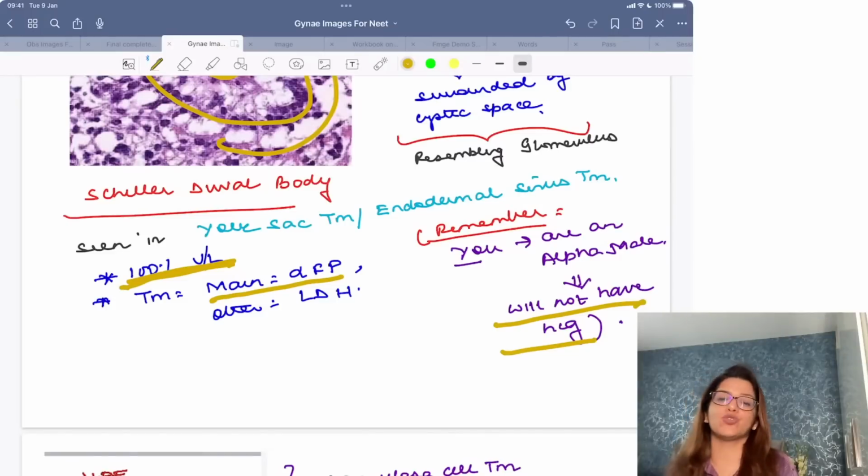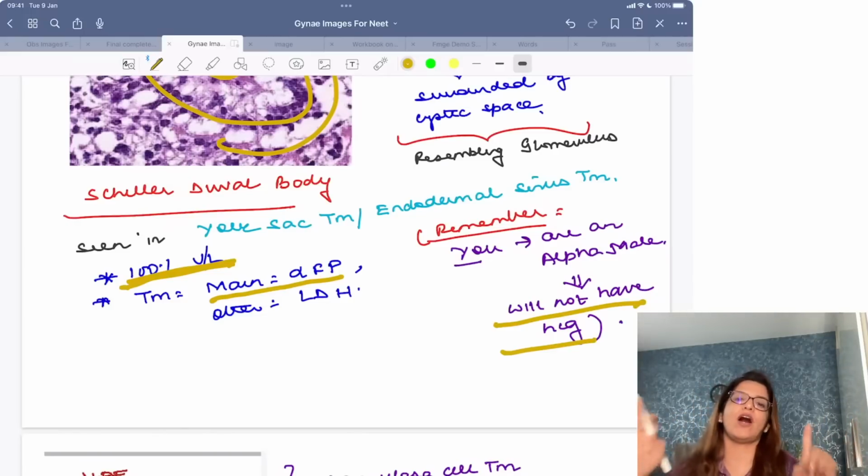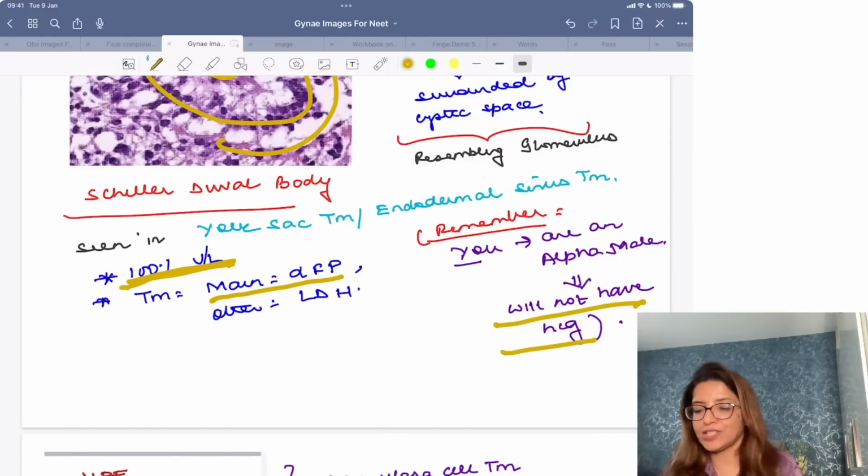So in yolk sac tumor the main tumor marker is alpha fetoprotein. LDH can be seen, but one tumor marker which is never seen in yolk sac tumor is HCG, right? So again I'm telling you, in dysgerminoma, with dysgenetic gonads, never seen is alpha fetoprotein. In yolk sac tumor, you are an alpha male, so you will have alpha fetoprotein, but you will not have HCG. Clear to all of you?